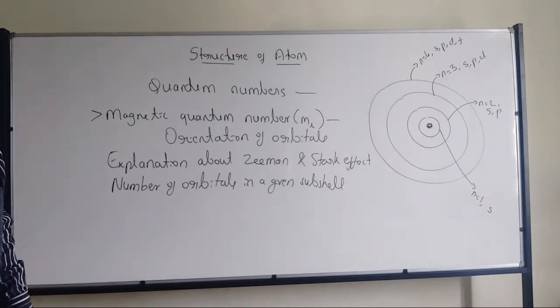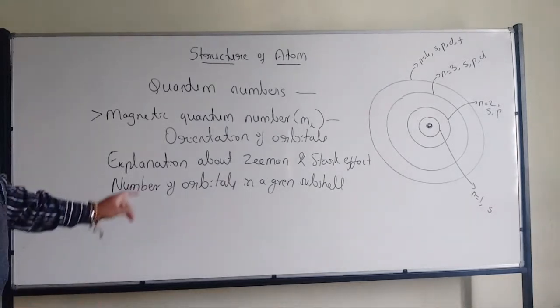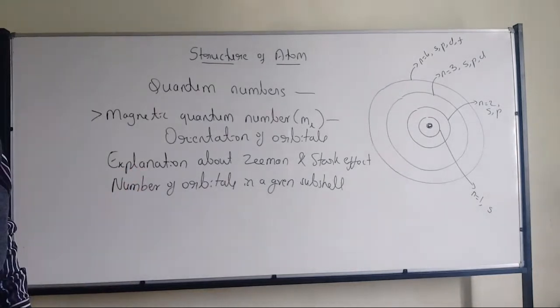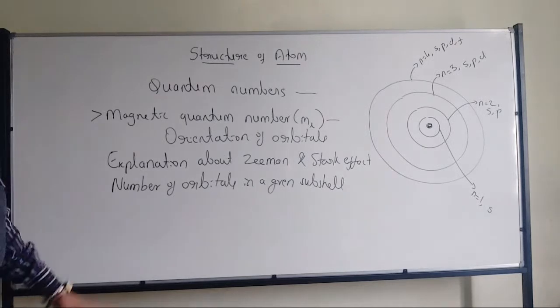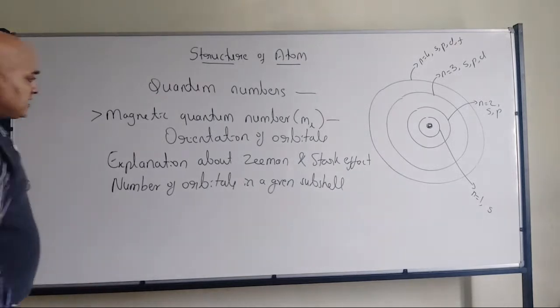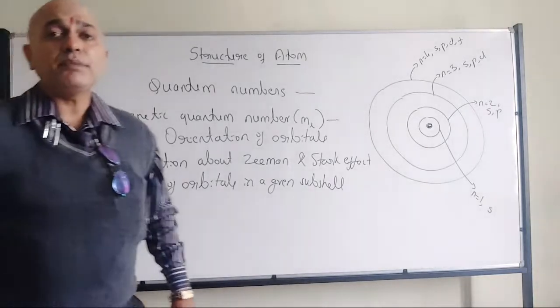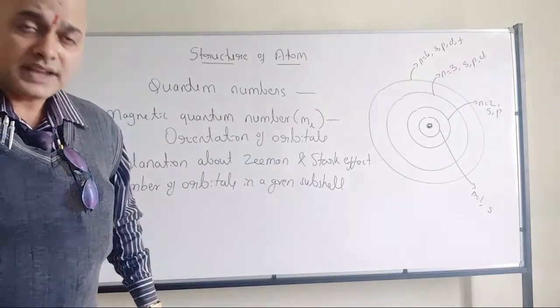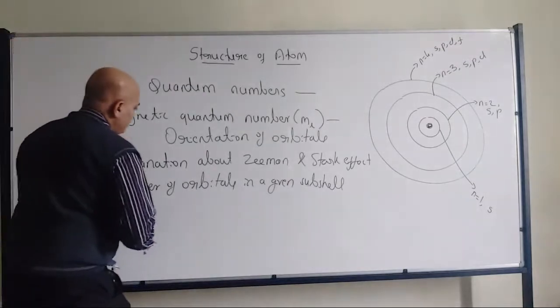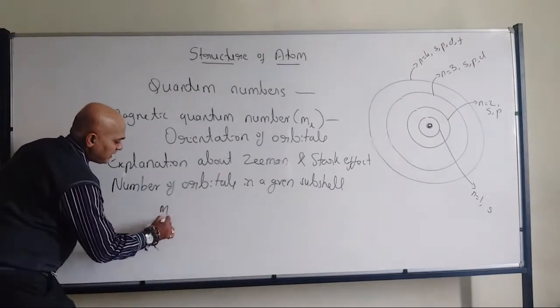All of you have understood? So what are orbitals? Orbitals are the area where the probability of finding an electron is high. Subshell is the one which will have those orbitals in it. So the number of orbitals in a given subshell will be decided by the magnetic quantum number value. Now, a very important formula is the m_l value.